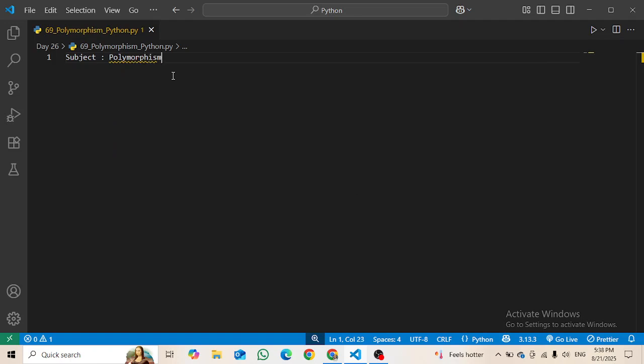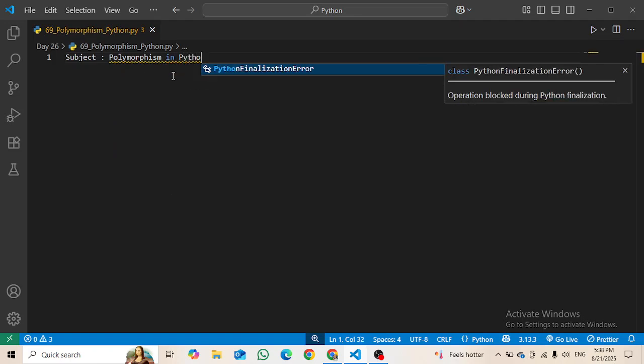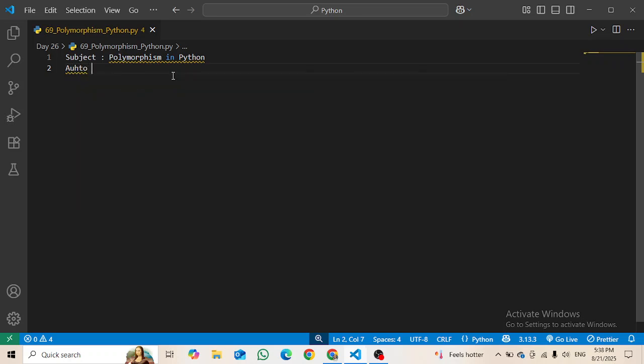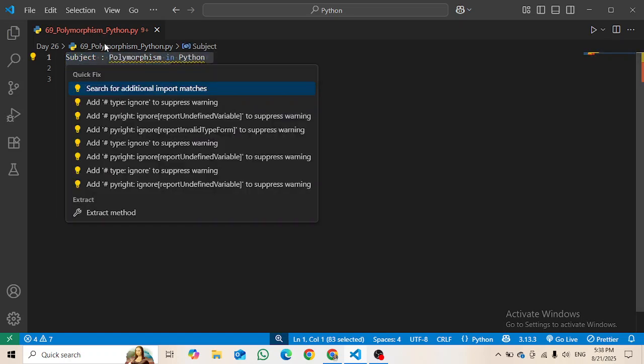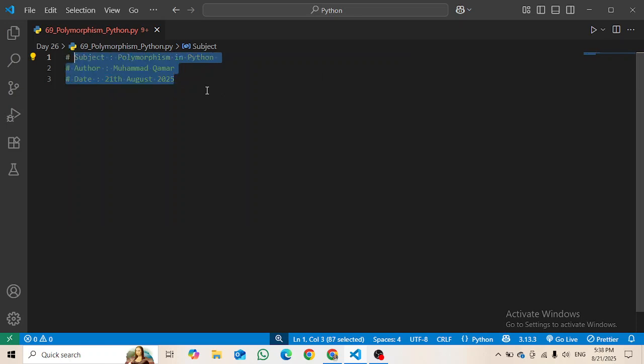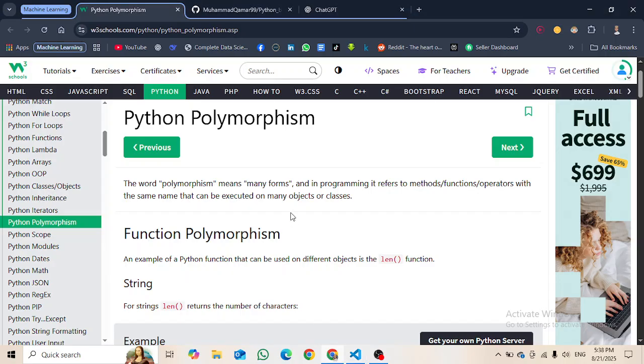Polymorphism Python, and author is Muhammad Qamar. Today's date is 21st August 2025. So yeah, make it a comment, and let's start the tutorial.